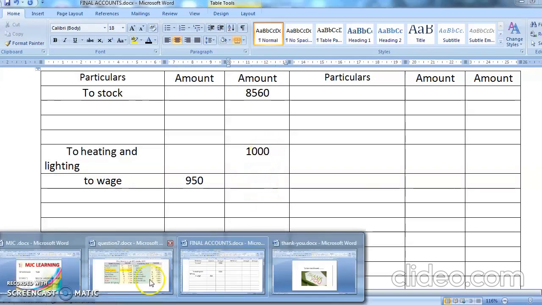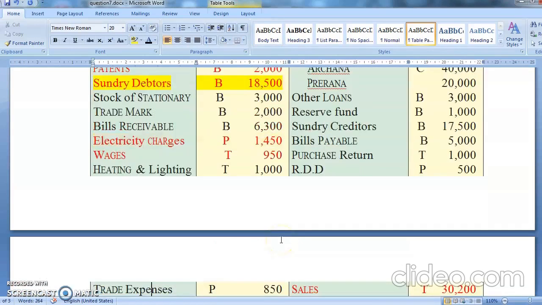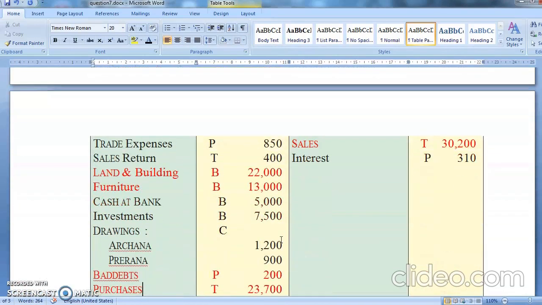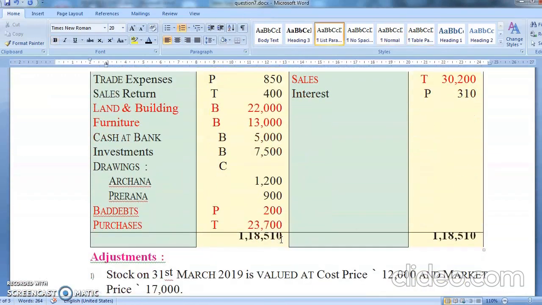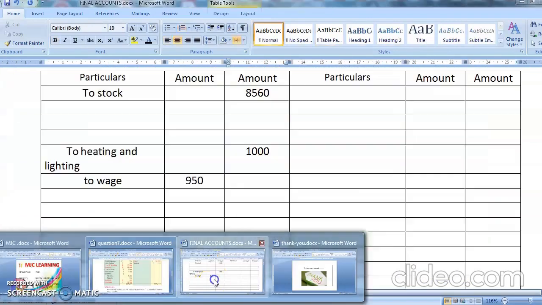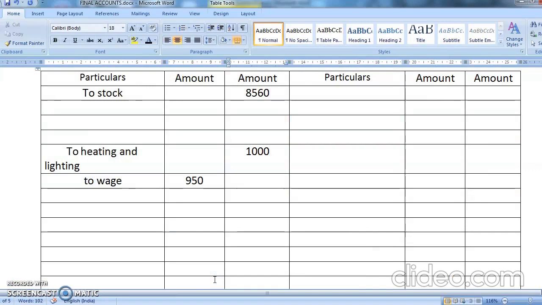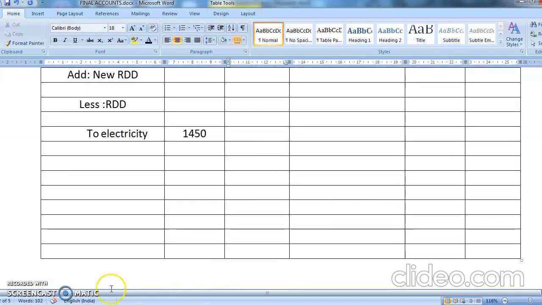Okay, so we have just completed this page. We'll go to the next page. Trade expenses will come in profit and loss account. So trade expenses, yes, no adjustment. So directly to trade expenses. How much is our trade expenses? Yes, trade expenses is 850.